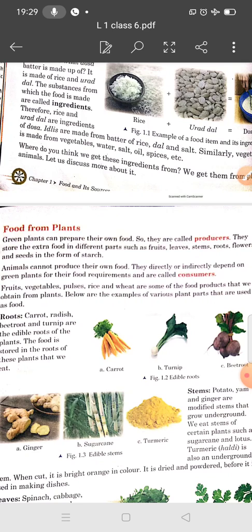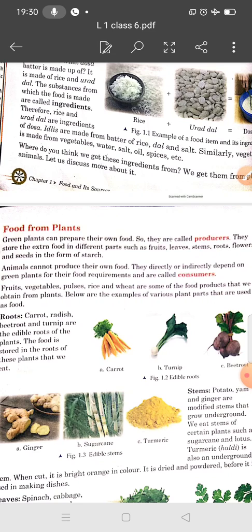This is the process by which plants make their own food using raw materials such as sunlight, carbon dioxide and water, and so plants are called producers. Plants produce more food than they require, and they store the extra food in the form of starch in various parts: root, stem, flower, leaves, fruits and seed.